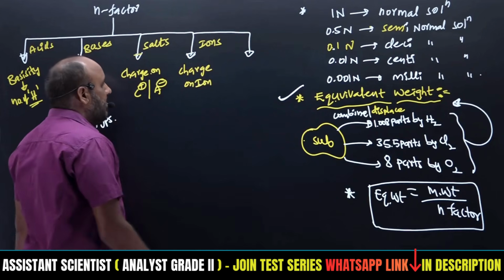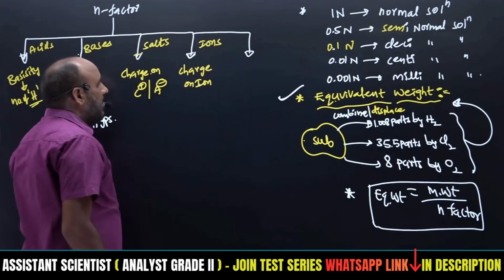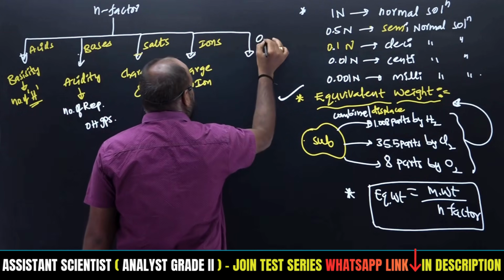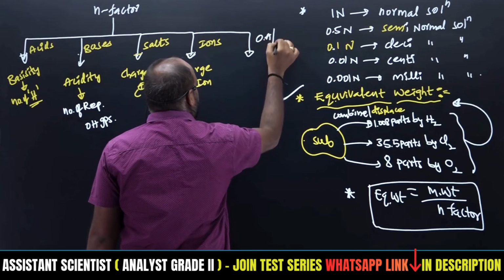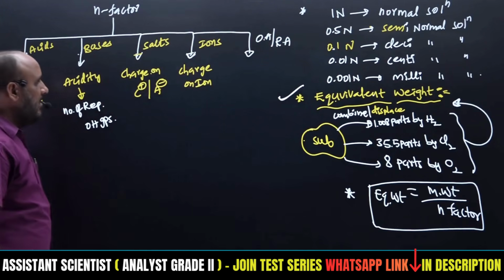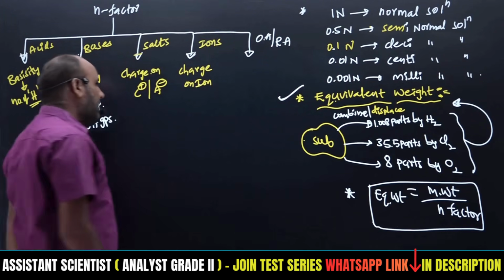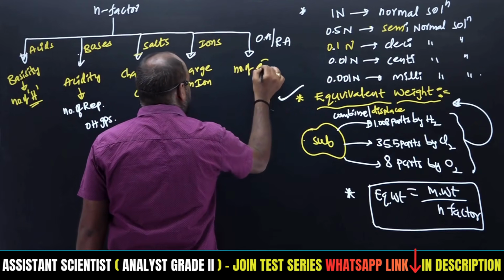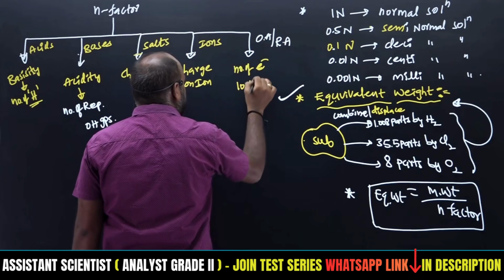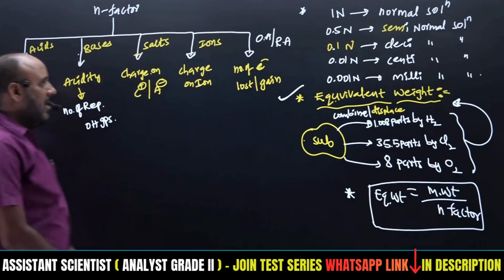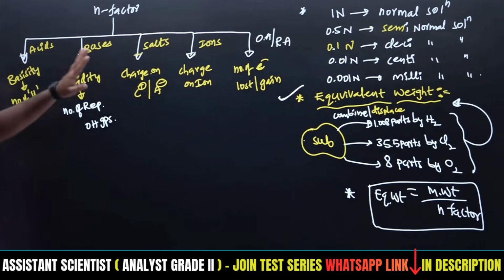If it is an ion, we get the equivalent weight with the help of the charge on the ion. Last one, oxidizing agents or reducing agents: here it is the number of electrons either lost or gained, which gives the n factor for various substances.